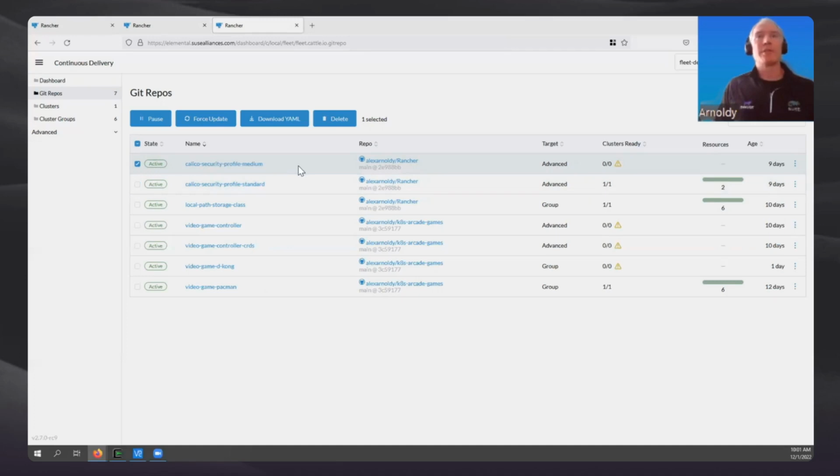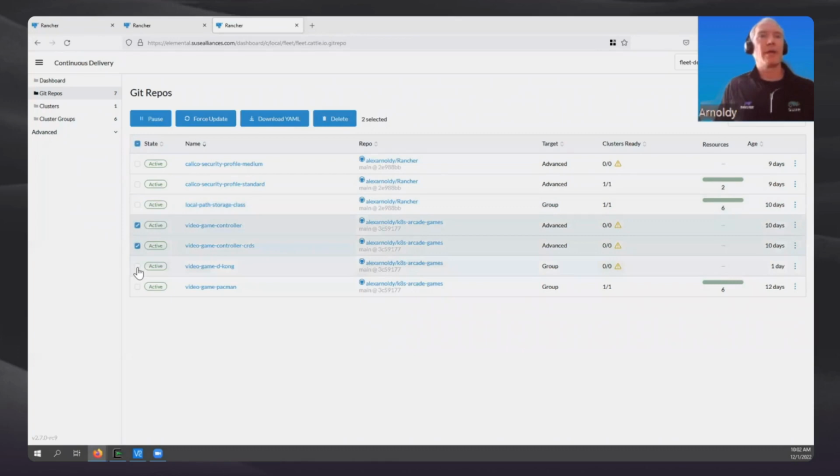This medium profile is something I can apply to individual clusters if they need a higher security profile, or I can actually apply these to entire areas, regions, whatever granularity I need to raise the security profile of those particular clusters. Here I have a storage class that I'm going to apply to ArcAE2. ArcAE2 doesn't come with a default storage class, and so I can apply that as needed. I'm just going to use specific rules to target, in this case, as before, all clusters, only clusters that need it, or a specific group of clusters.